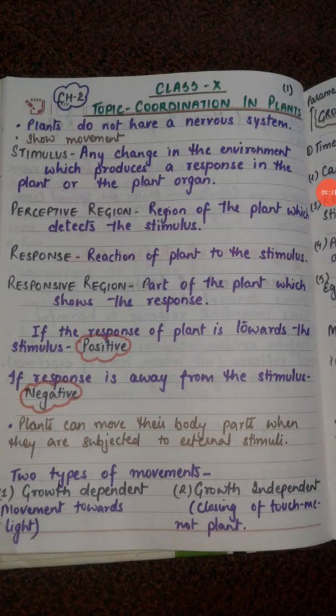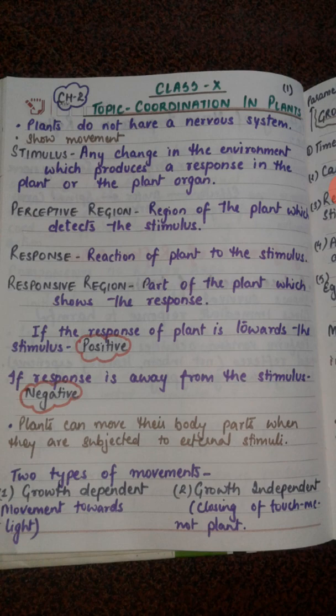So we can say that the plants are showing the response by showing movements, by moving their flowers, by growing up in a particular direction. Or we have also seen the leaves of the Mimosa pudica plant, that is the touch me not plant. As soon as we touch the leaves of that plant, they get folded.